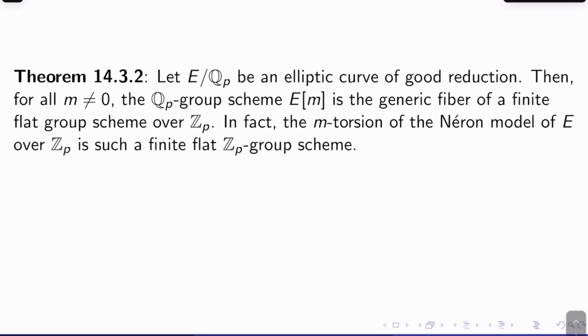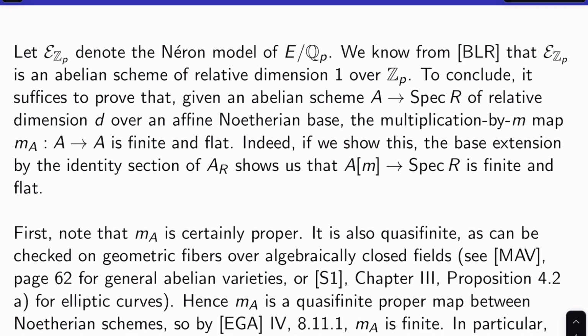Theorem 14.3.2. Let E over Q_p be an elliptic curve of good reduction. Then for all m not equal to 0, the Q_p group scheme E[m] is the generic fiber of a finite flat group scheme over Z_p. In fact, I can tell you what that scheme is. It's the m-torsion of the Néron model of E over Z_p. Okay, so let's get into this proof.